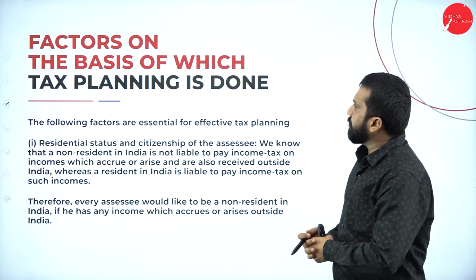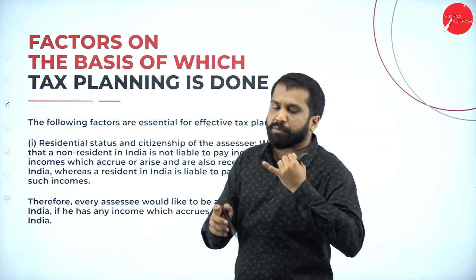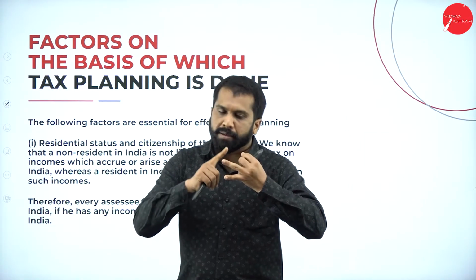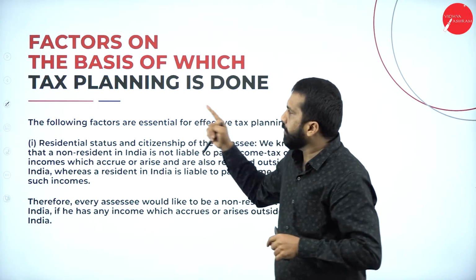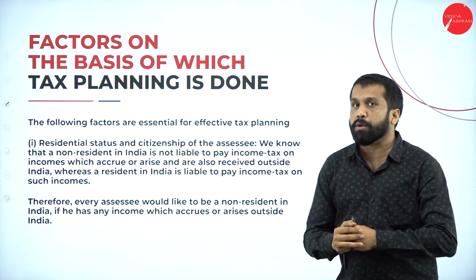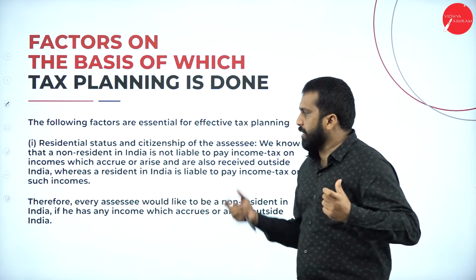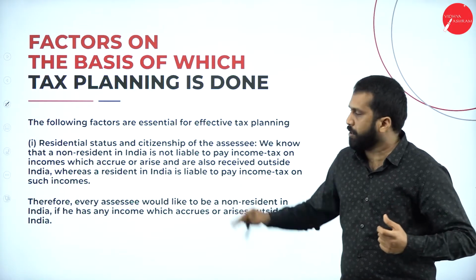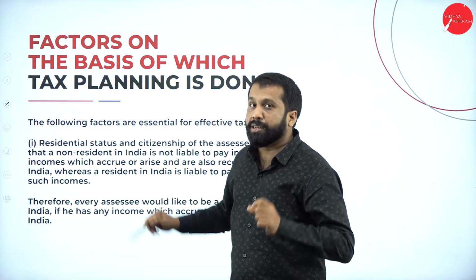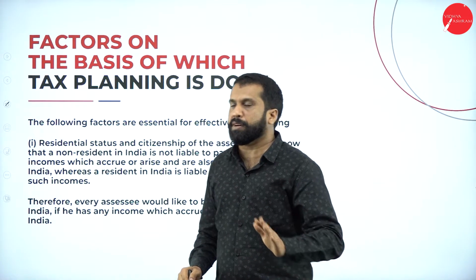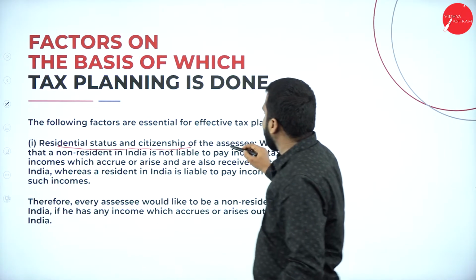Then factors on the basis of which tax planning is done. We have done with what? Introduction, meaning, objectives, types, and now we are studying factors of your corporate tax planning. Now, so small topic actually. Here also same thing. Nothing to worry with complete paragraph. Just the heading, whatever I underline, those things you are supposed to remember. Now, residential status and citizenship of the assessee.